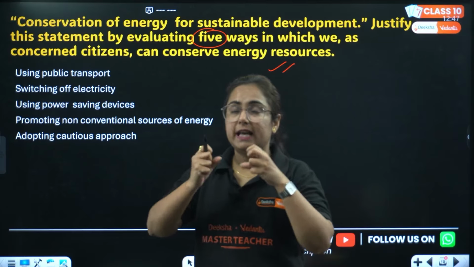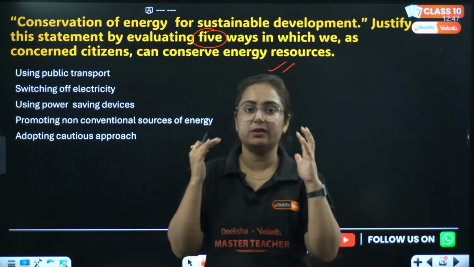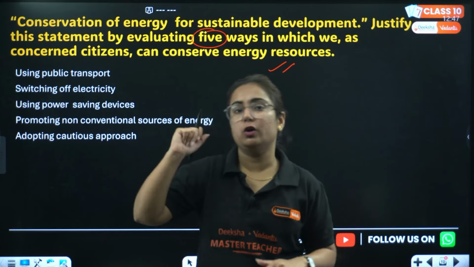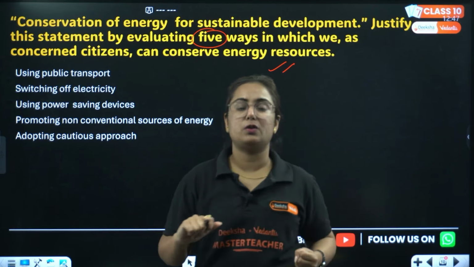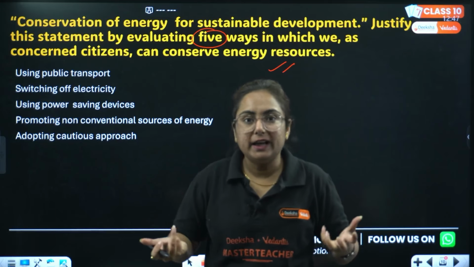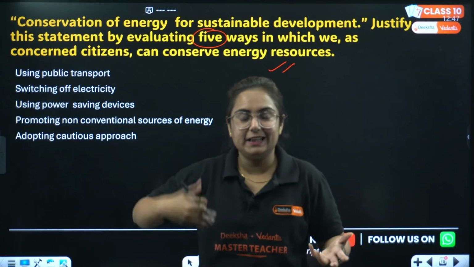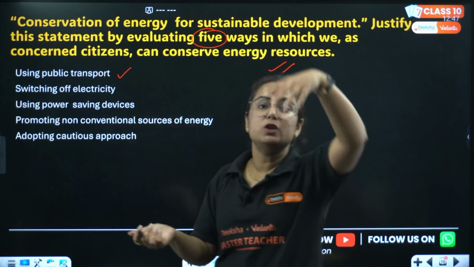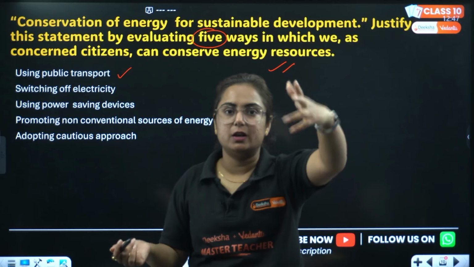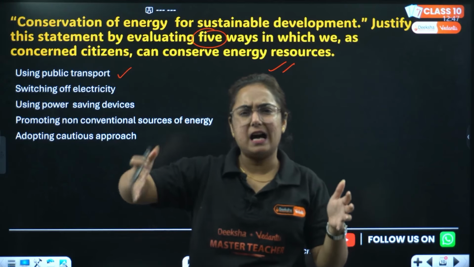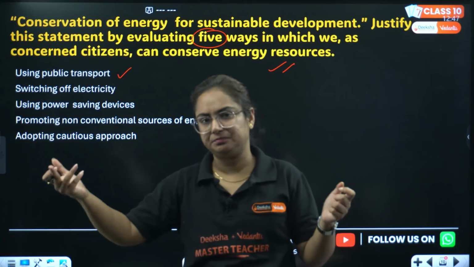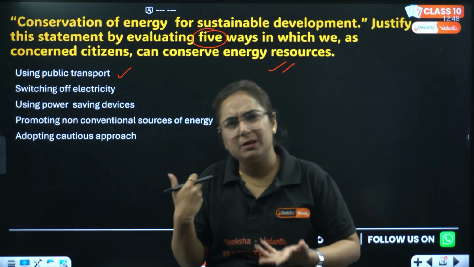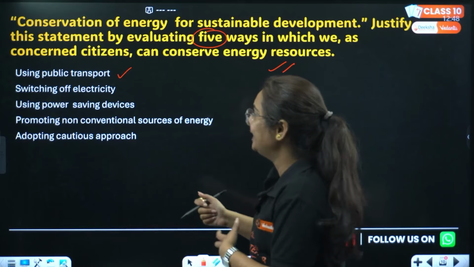Because we are aware that right now, what is more used? Non-renewable type of energy. That means conventional sources of energy are more used, and they are finite, and they will end in a particular period of time. So we can use public transport. For example, in Delhi last year, when our government was there, they implemented alternate days for alternate numbers of cars to be on the road, so that on other days people would use public transport. It was not implemented well in that way.